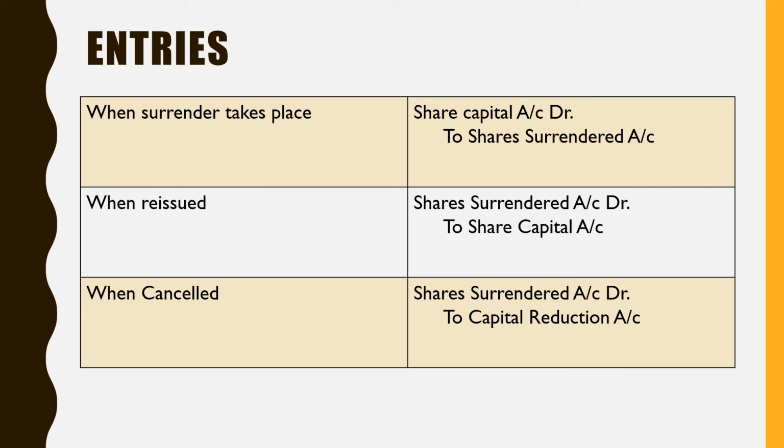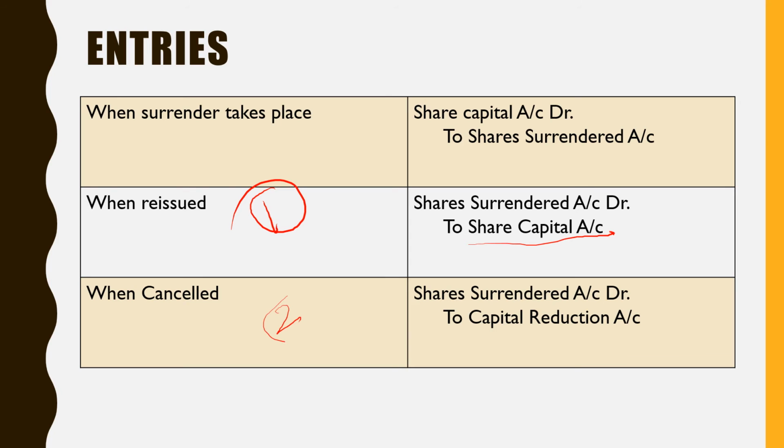Now there are two options. First option, the company can reissue these shares. So the entry will be, again you are going to create share capital. So share surrender account will be debited and share capital is going to be created, so that account will be credited. So entry is share surrendered account debit to share capital account.